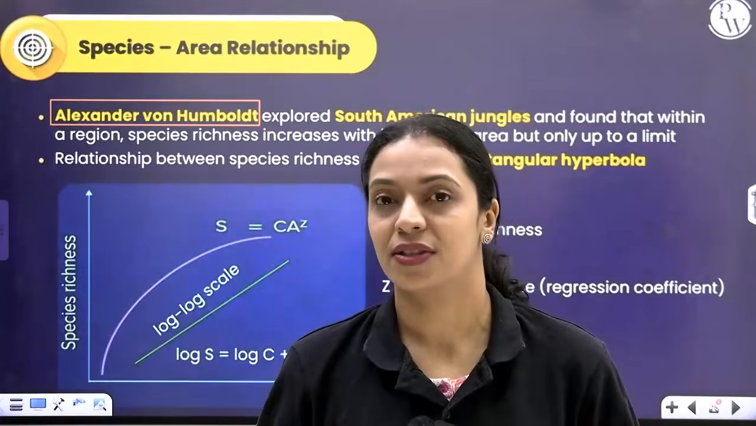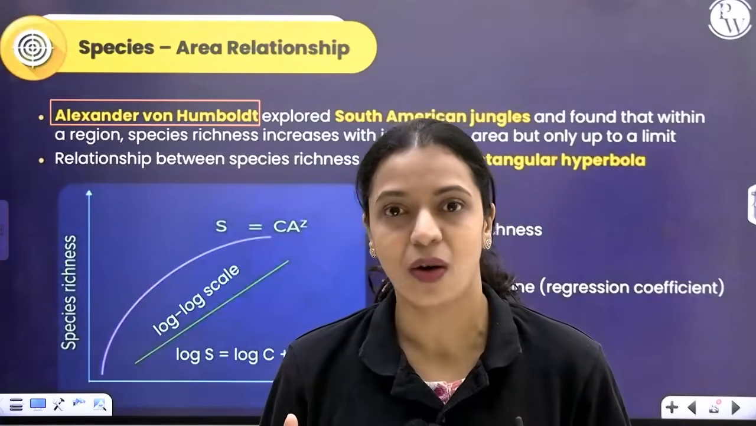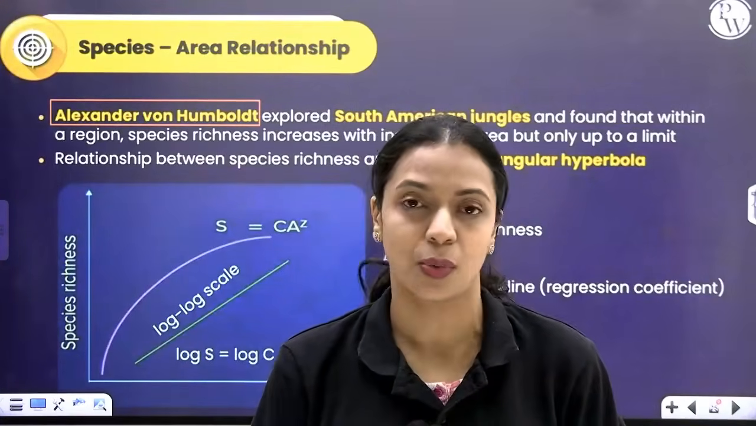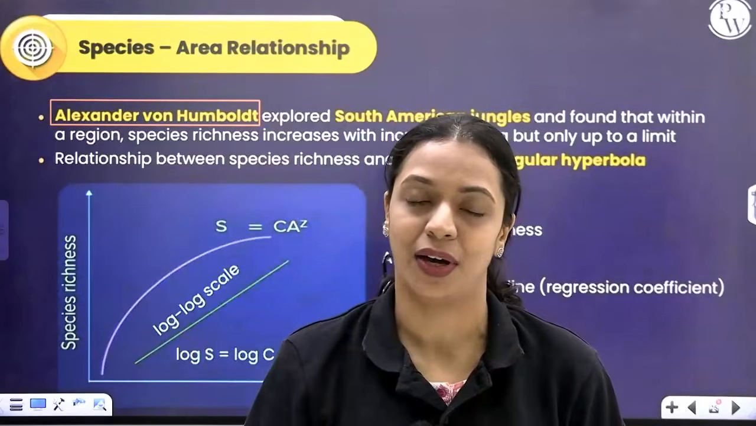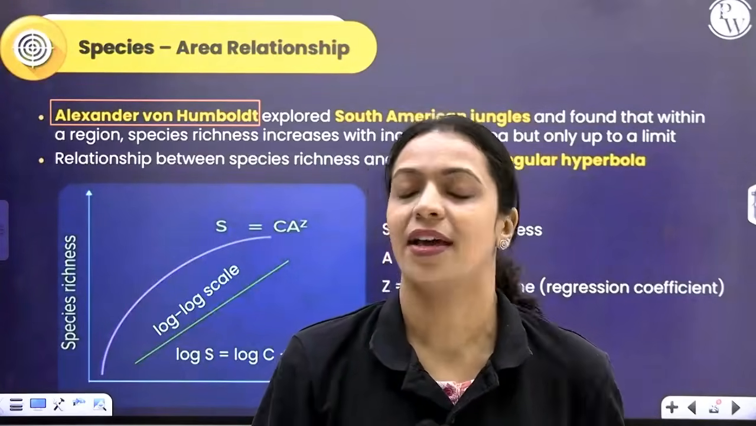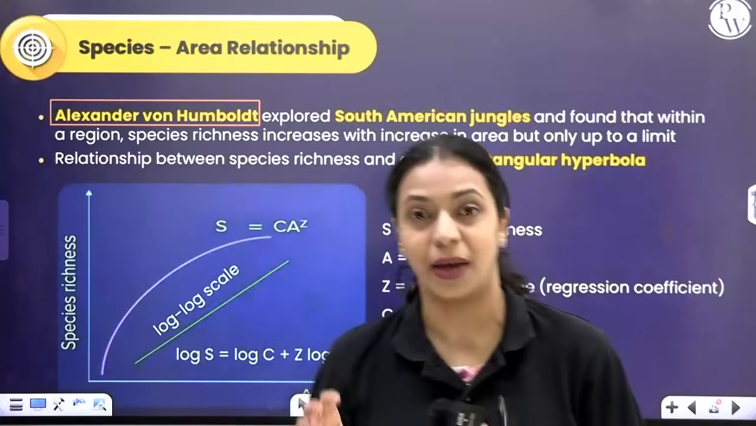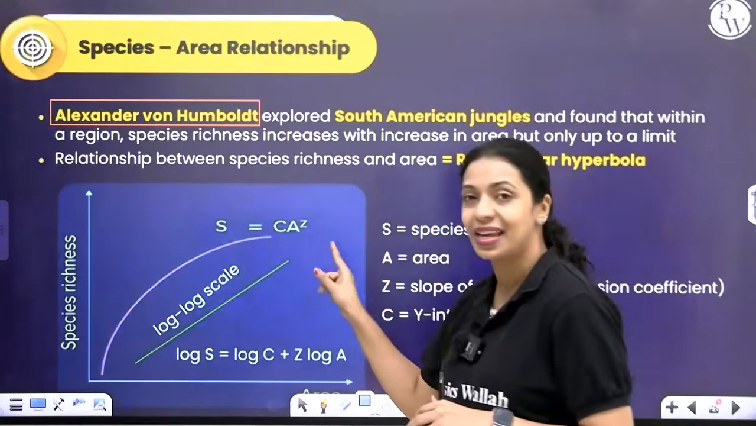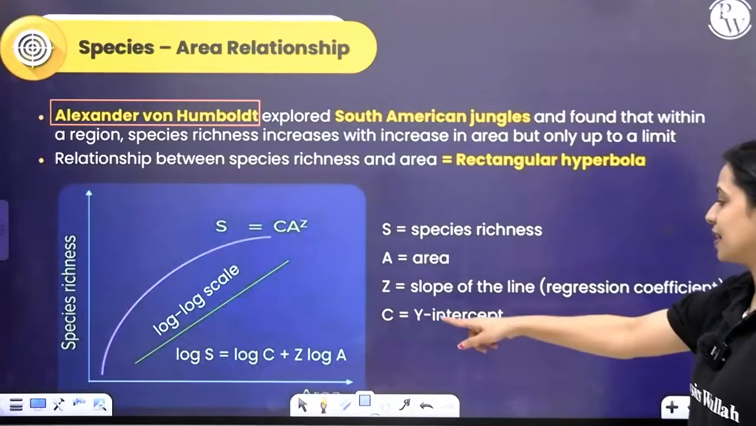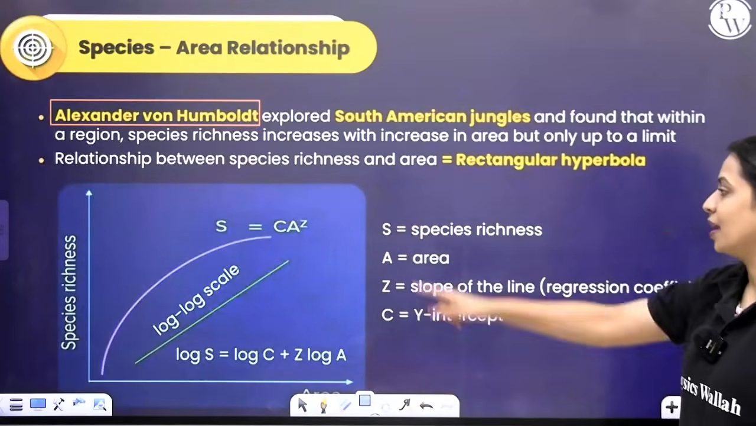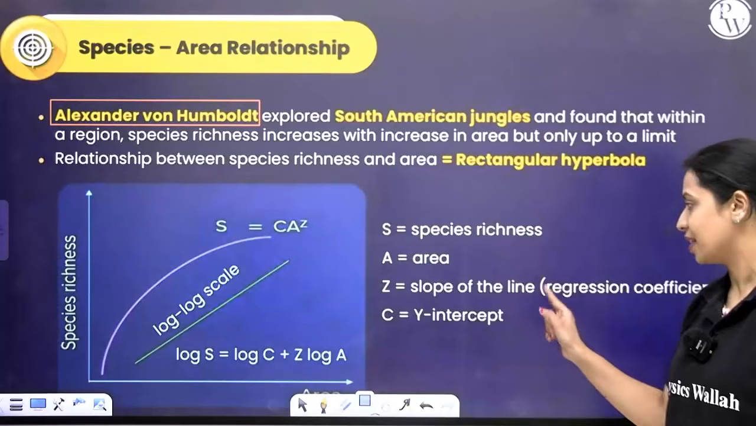Now if you plot this on a graph having area on the x-axis and species richness on the y-axis, what we get as a result is a rectangular hyperbola. By convention, the rectangular hyperbola is represented by the equation S = CA^Z, where S stands for species richness, C stands for the y-intercept, A is area, and Z is the slope.